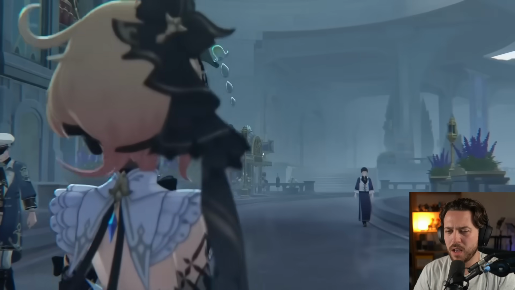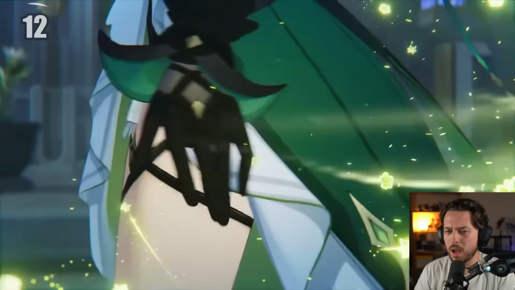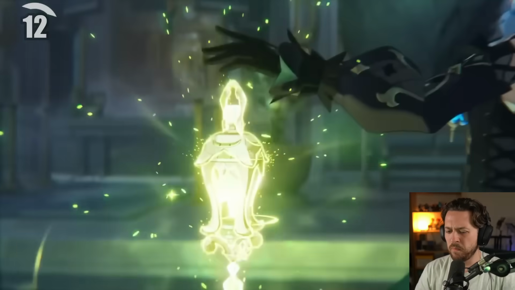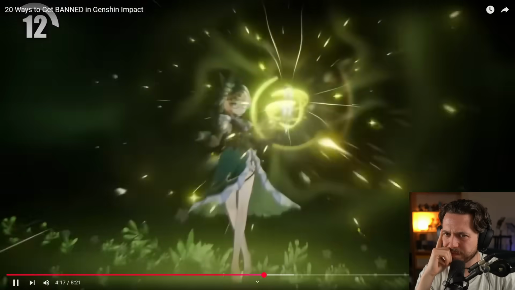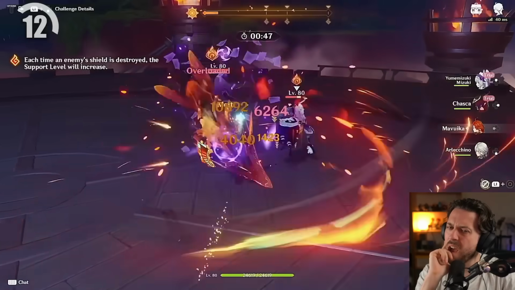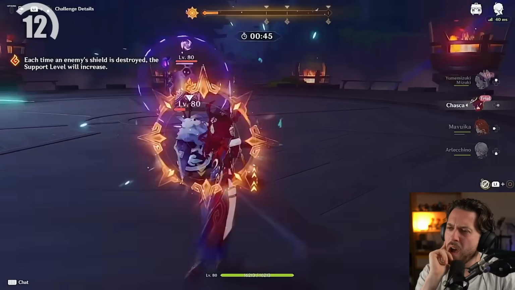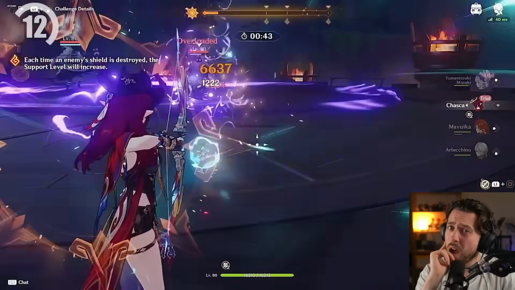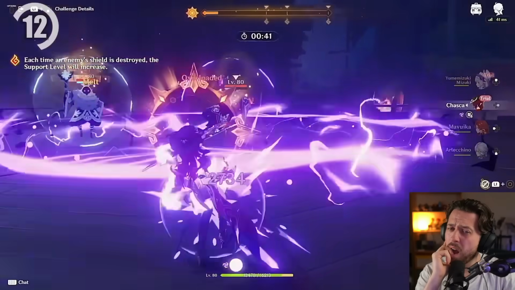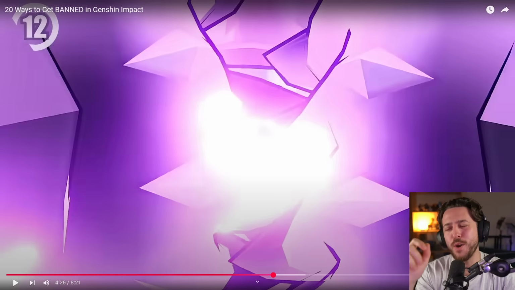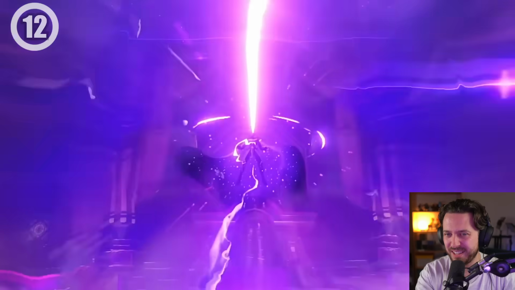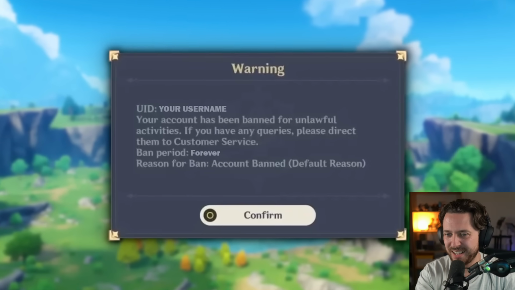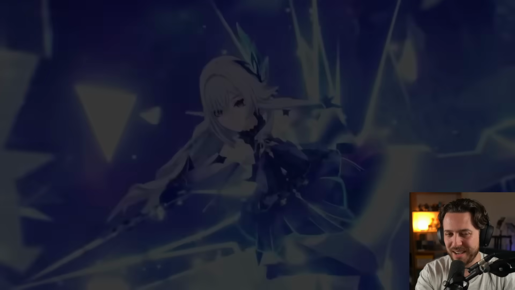Fair. Number 12. Using VPNs to abuse regional bonuses. Using a VPN for better ping or security is generally fine, but using it to abuse regional economic systems is not. If you use a VPN to pretend you're in a different country to take advantage of cheaper Genesis crystal prices or exclusive promotions, you're violating Hoyoverse's terms of service, and they can see what you're doing, and this can lead to your account being flagged or banned permanently. Bro, I know so many people that do this. So many people.